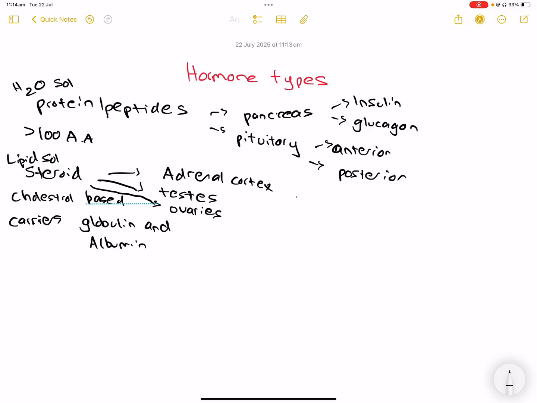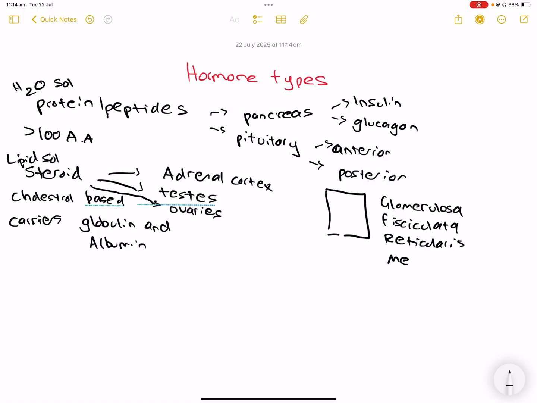Okay, now let's break down the adrenal cortex, right? We've got the adrenal gland, and there are 4 sections of this. So you've got the glomerulosa, the fasciculata, the reticularis, and the medulla. Okay, but only these 3 are part of the cortex, and they all release their own hormones.